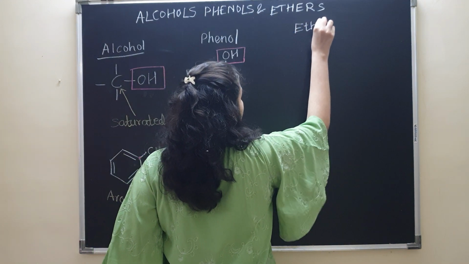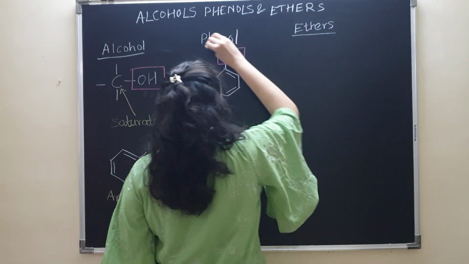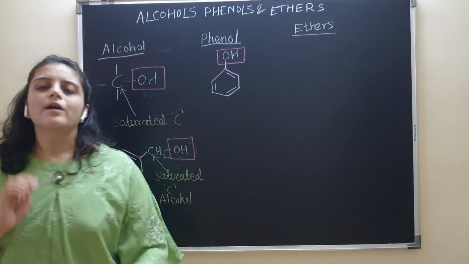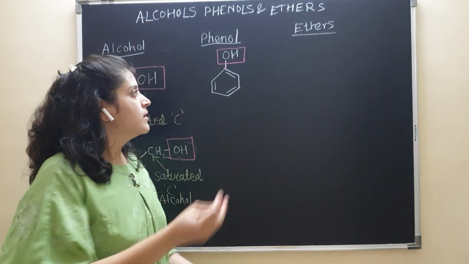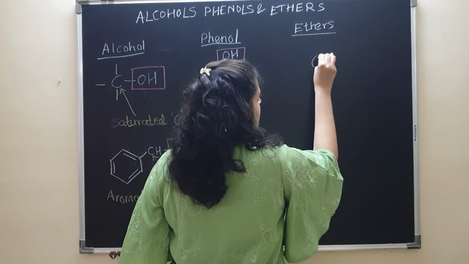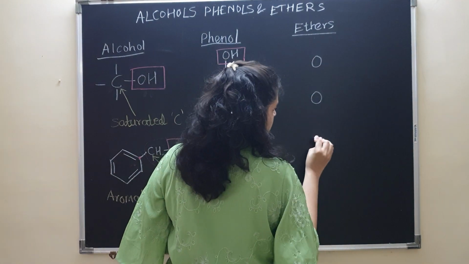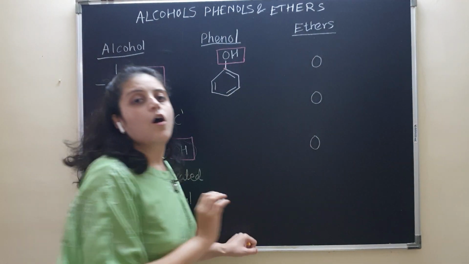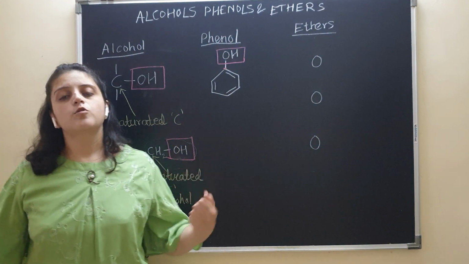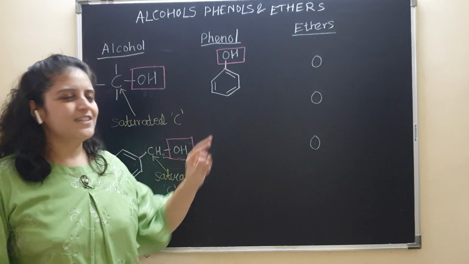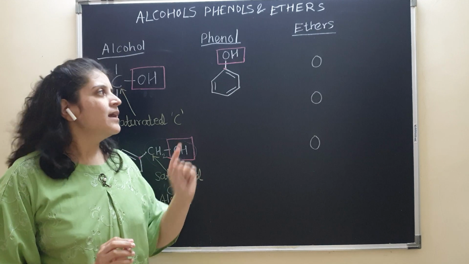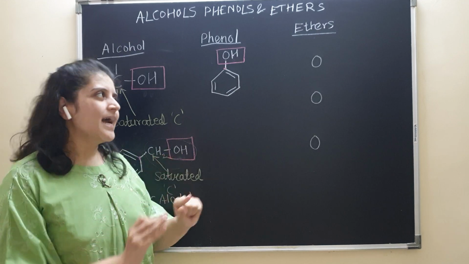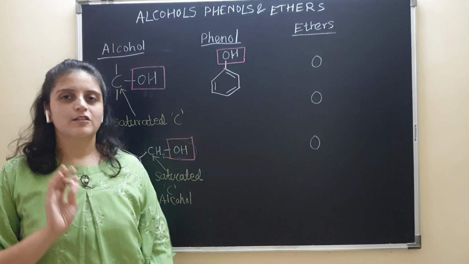In the case of ethers, oxygen will be bonded to two different groups. So oxygen, say let us put it at the center. The geometry will be bent, but as of now let us consider that oxygen is at the center.